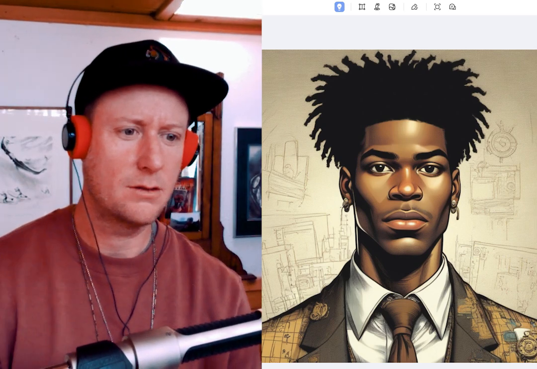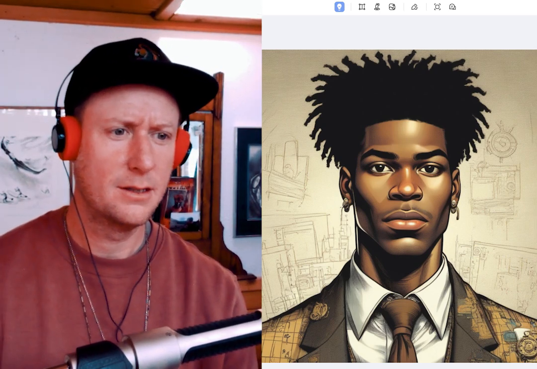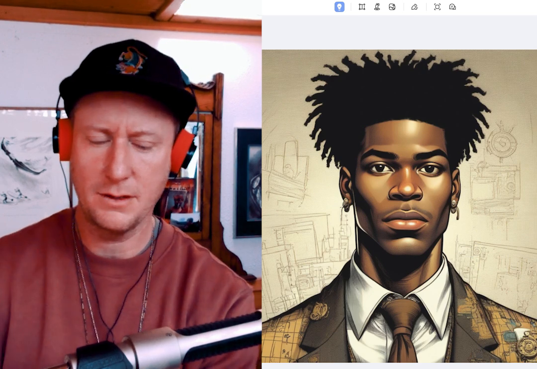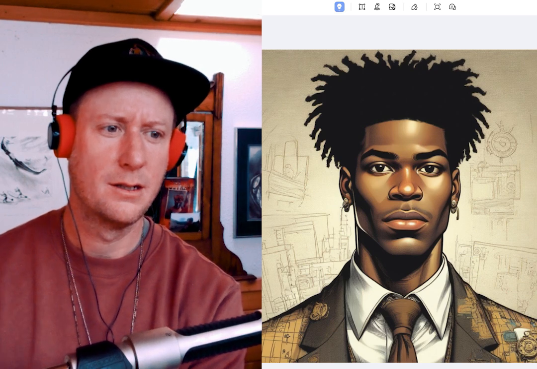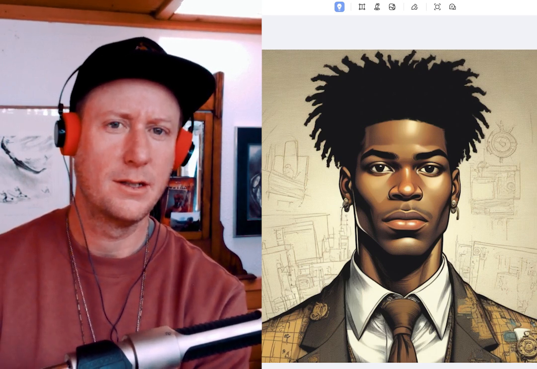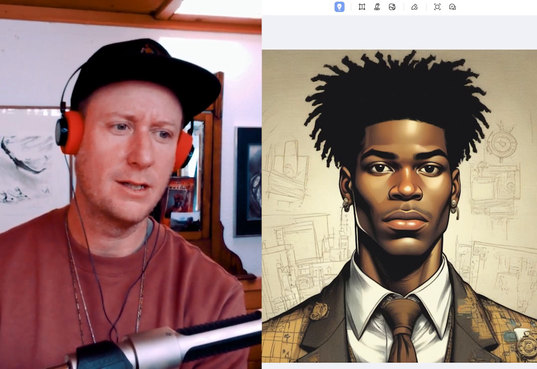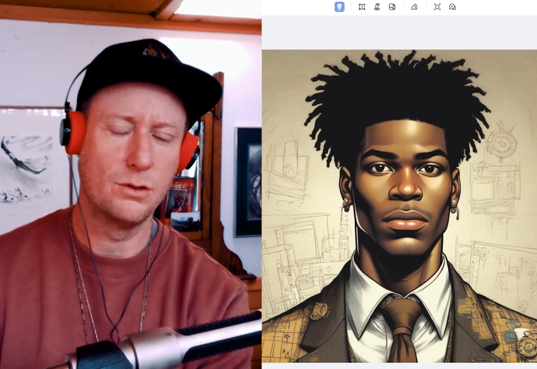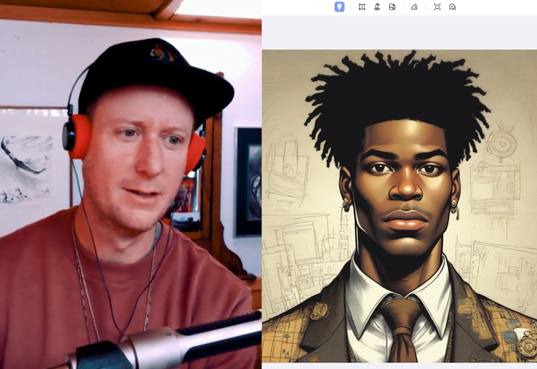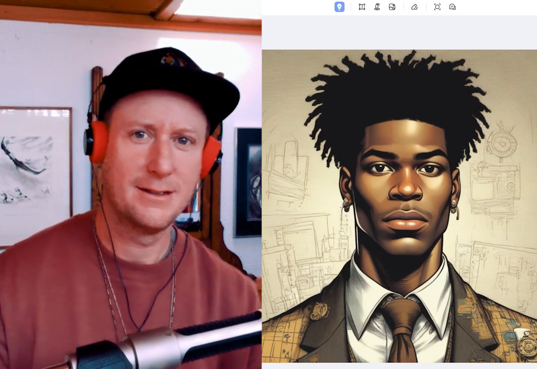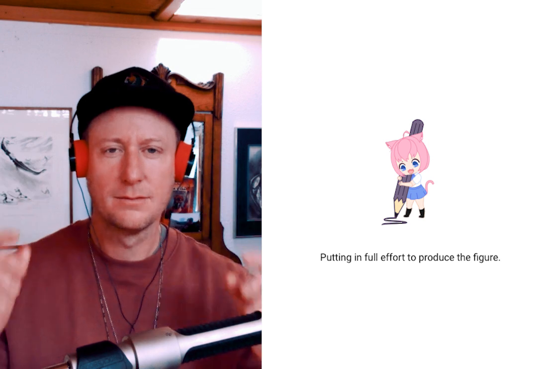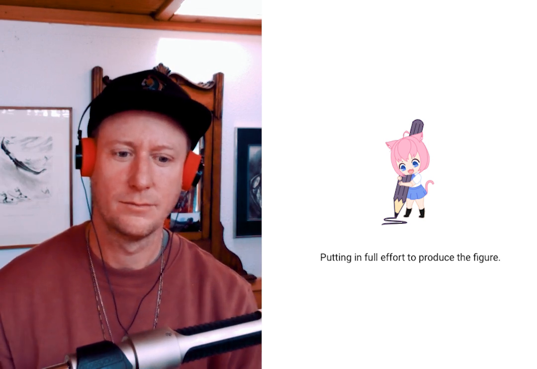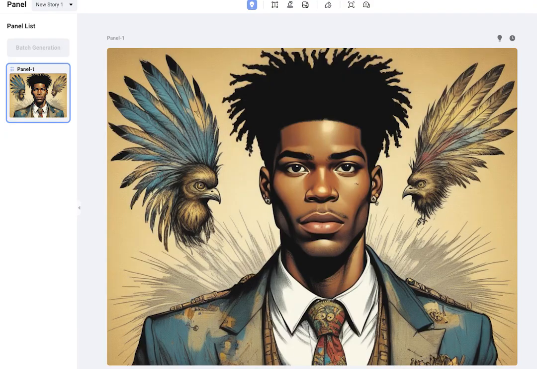In the character description, I'm going to add steampunk instead of Shakespearean clothing, that might have confused us. So I'm going to say he wears a steampunk suit and interesting jewelry. Regenerate. See what we get. Okay, now we're getting somewhere. So now he's looking pretty funky. He's got this tie.